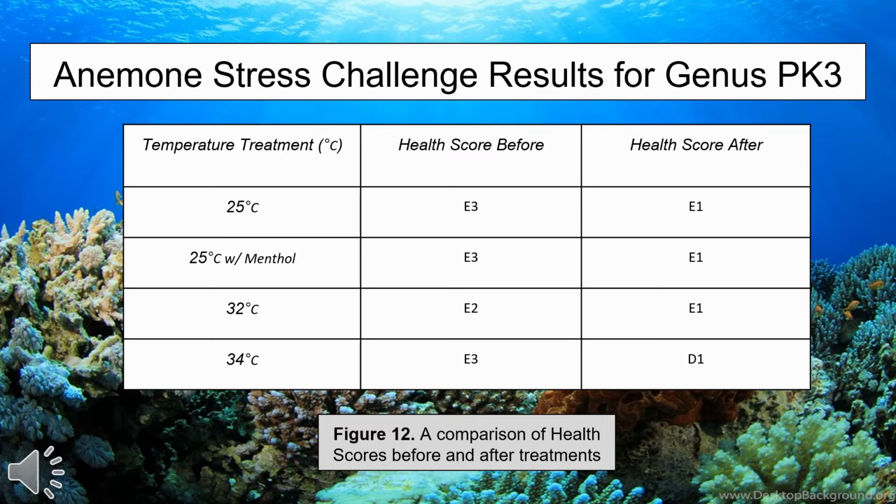The second experiment, the anemone stress challenge, was broken up into 5 days. On the first day, the anemones were put into a condition and scored. On the second day, the anemones' health chart scores were compared. As you can see, for each condition, the sea anemone lost its symbiote, therefore losing its color. The most color loss was observed in the 34 degrees Celsius condition, and the anemone in the 25 degrees Celsius with menthol water died. From these findings, it can be assumed that the genus is intolerant to any heat and that chemical stressors may completely kill these anemones and their symbiotes.